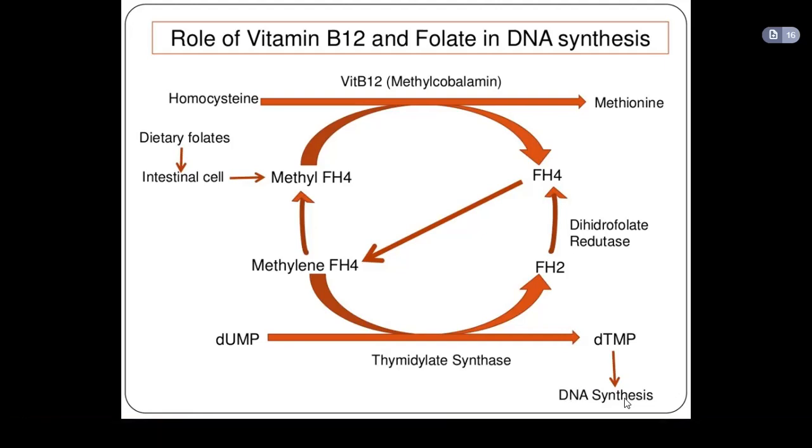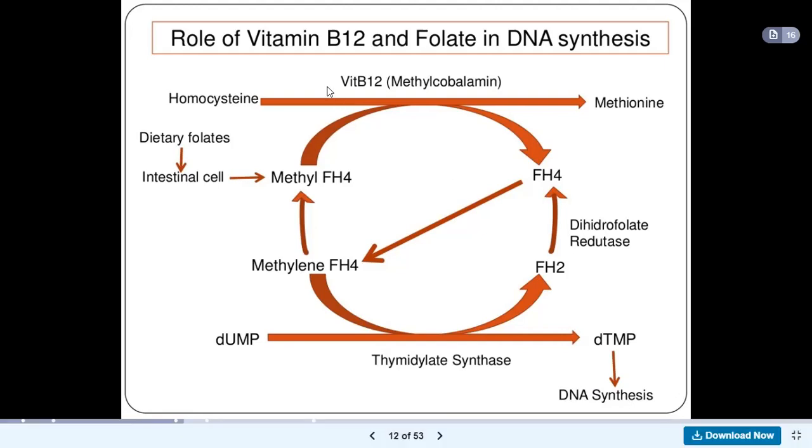It means that in the absence of vitamin B12, there will be no methionine, and methionine gives its methyl group. You see this Met here gives its methyl group, and that methyl group aids in this whole process, which leads to formation of thymidine monophosphate. Now, this thymidine monophosphate helps in DNA synthesis.